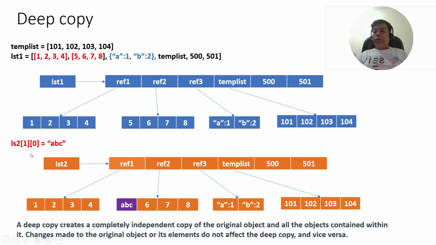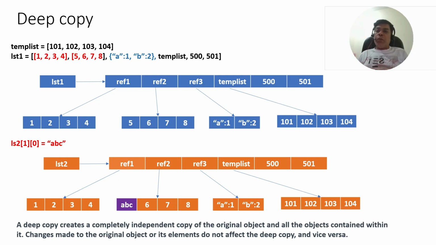Now if I do ls2[1][0] equal to abc, it is changed only here, not here. So your deep copy would copy your original object and all the reference objects. So the definition would be: a deep copy creates a completely independent copy of the original object and all the objects contained within it. This is very important.